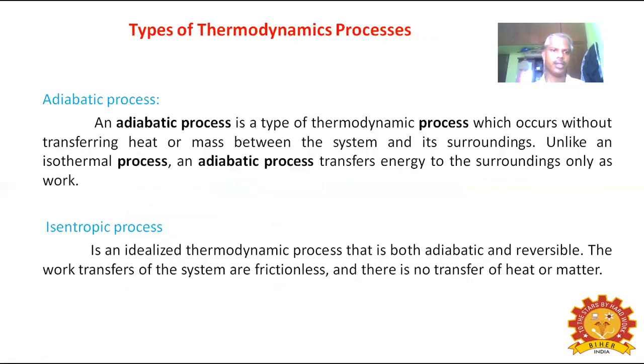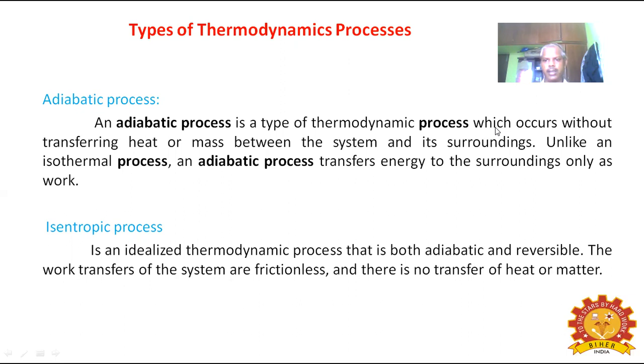Next, we are going to discuss types of thermodynamic process. First one is adiabatic process. What is meant by adiabatic process? An adiabatic process is a type of thermodynamic process which occurs without transferring heat or mass. This is the important point.